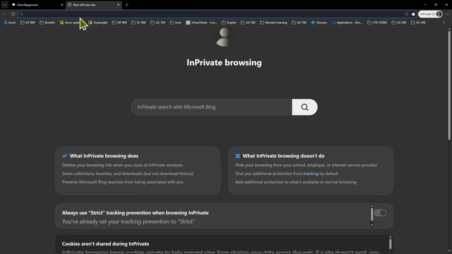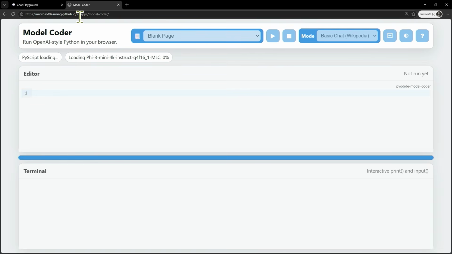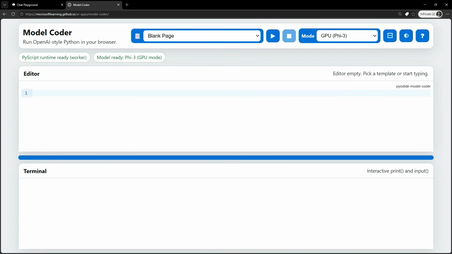Now we're going to move away from this. We're going to go to see really models and agents that can be used in the pre-provided chat playground. And we're going to really look at how we could work with the developers to build applications. And for that, we are going to access aka.ms/model-coder. And this is going to provide us with a playground. We're going to really look into the code part.